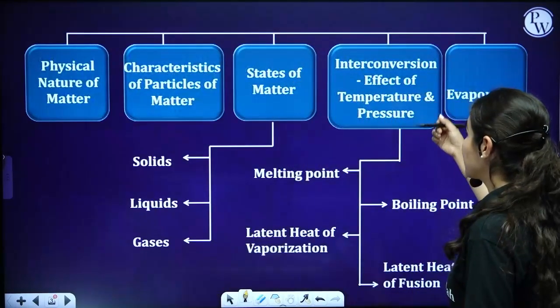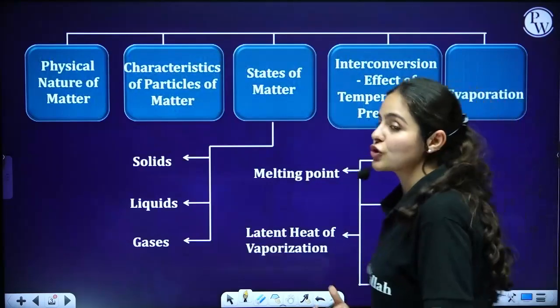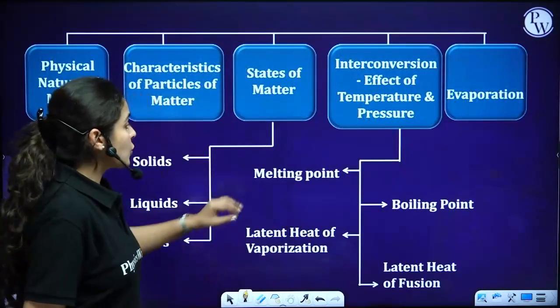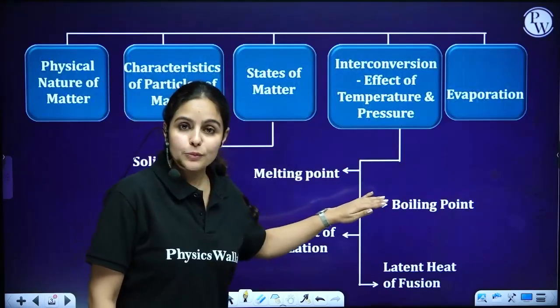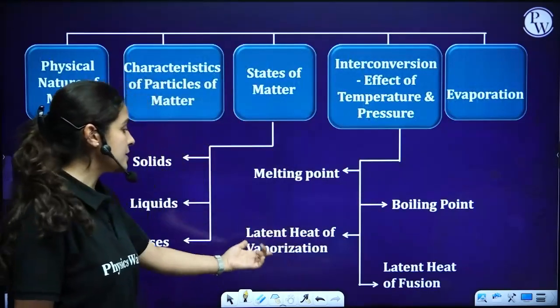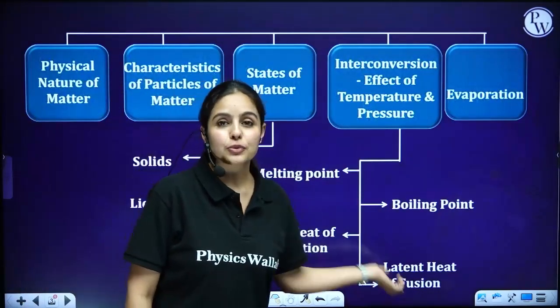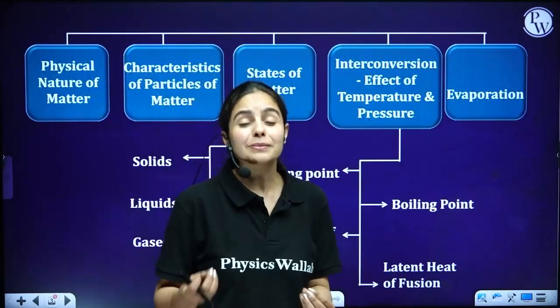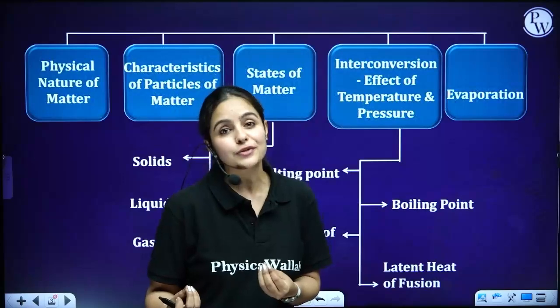Now, talking about interconversion, it happens under certain conditions, maybe heat or maybe pressure. You will be learning more about boiling point, melting point, latent heat of vaporization, latent heat of fusion. These two might be new terms to you, but I will make it very, very easy for you to understand.